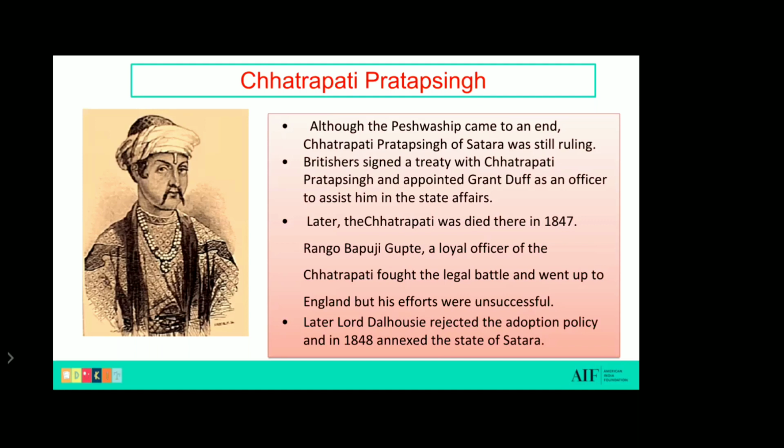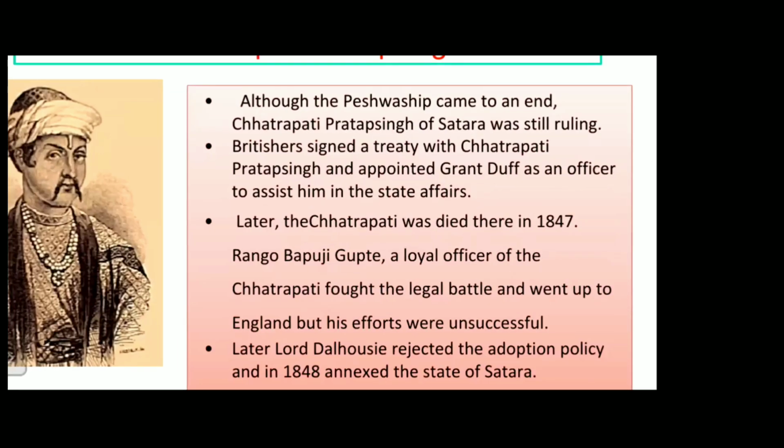Now let's have some idea about who this Chhatrapati Pratap Singh was. Although the Peshwaship was almost at an end, Chhatrapati Pratap Singh of Satara was still ruling. So Britishers signed a treaty with Chhatrapati Pratap Singh and appointed Grant Duff as an officer to assist him in the state affairs. What happened? After the signing of the treaty, Grant Duff was appointed to help him in the state affairs.